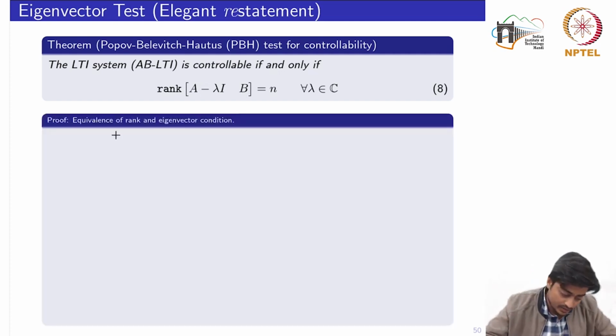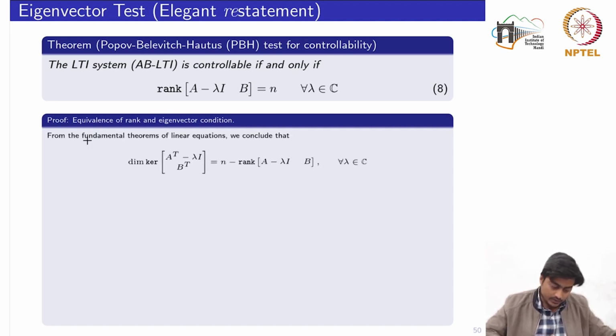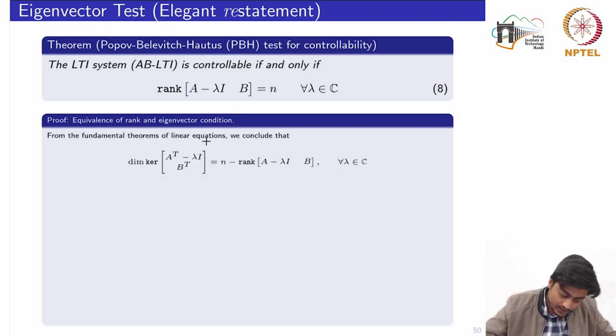Here we'll show the proof by establishing the equivalence between this rank condition and the eigenvector condition which we had seen in the previous result. Now again using the fundamental theorem of linear equations, we conclude that the dimension of the kernel of this matrix I can write as n minus the rank of A minus lambda I, B.